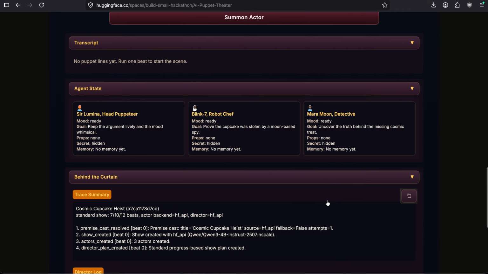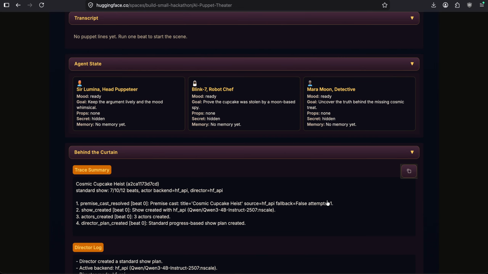Behind the curtain you can see all the events that happened for this. As you can see, it came up with the title for the show, the backdrop, the model it used to come up with the idea, all those things. You can even see the detailed traces here.